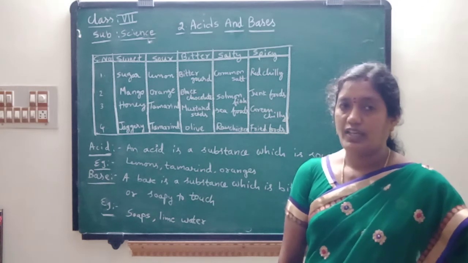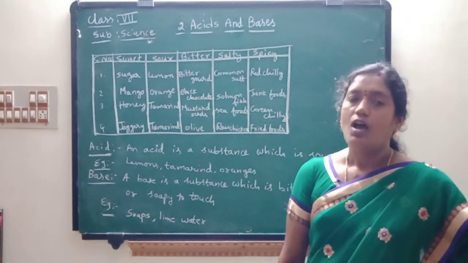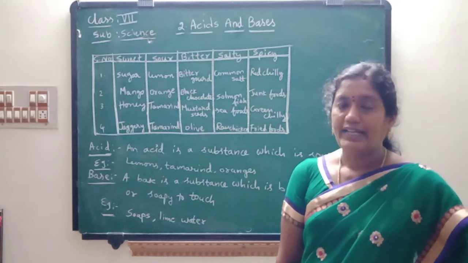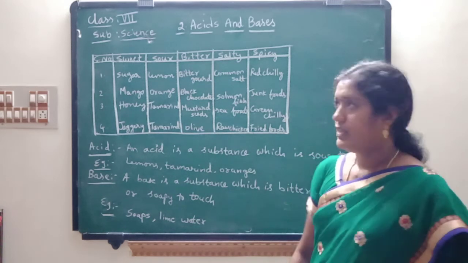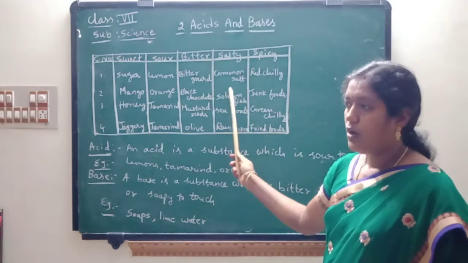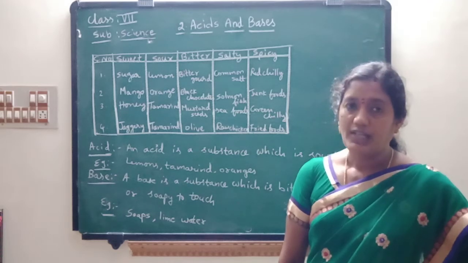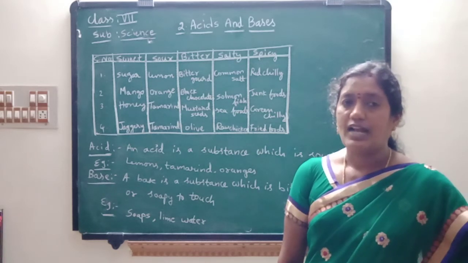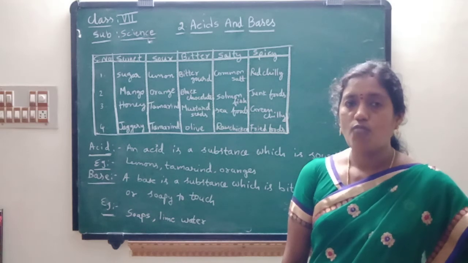See children, once again, if you take an acidic substance and add a basic substance to it, then we will get a salt. Generally, salts are obtained from our common materials. But how it is prepared in the laboratory is, if an acid is added to a base, a salt along with water is also formed.